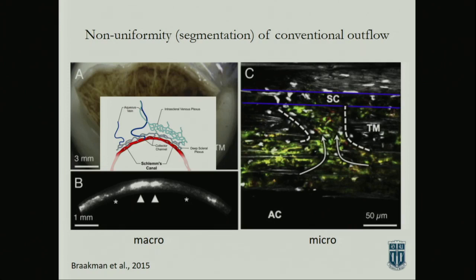So at the macro scale, you see it. At the micro scale, you also see this funneling that Ernst talked about. You see the tracer marking these flow pathways. A lot of it is surely being dictated by where those collector channels are, right? You're going to be going to where the exit points are. But a lot of these studies are still yet to be done.